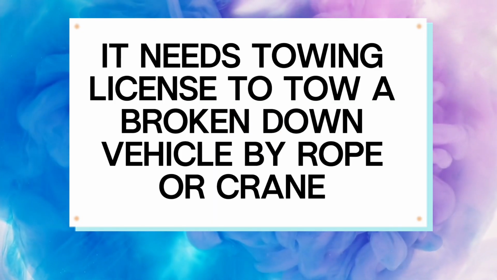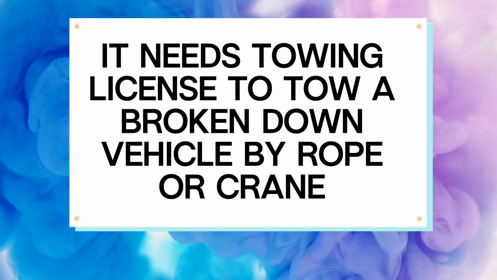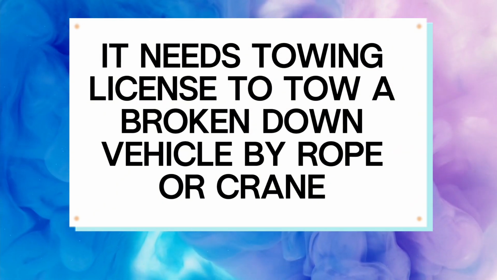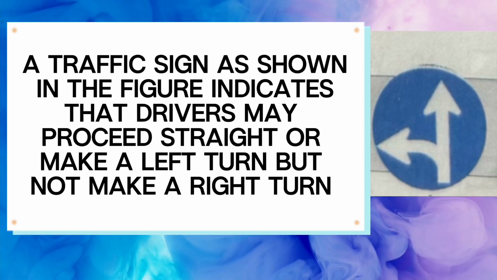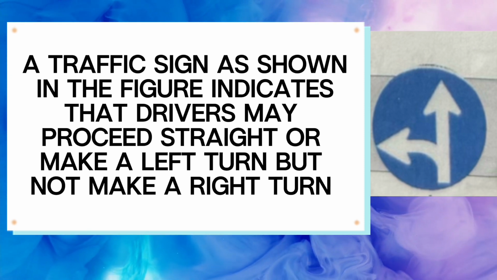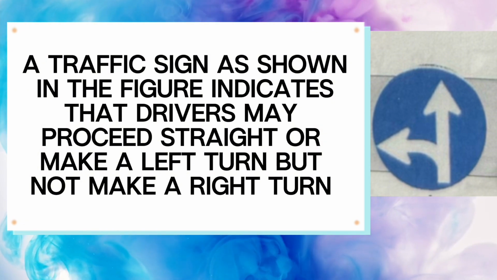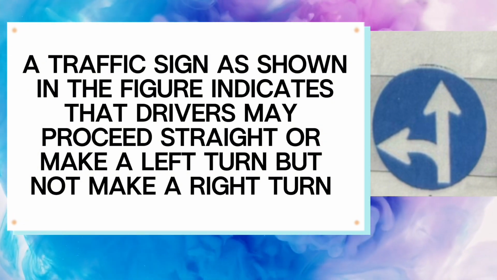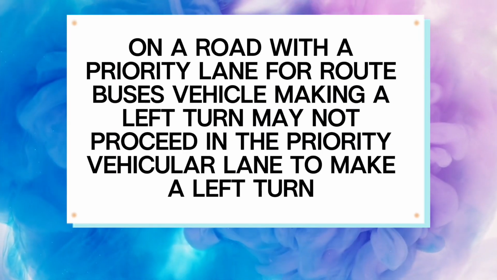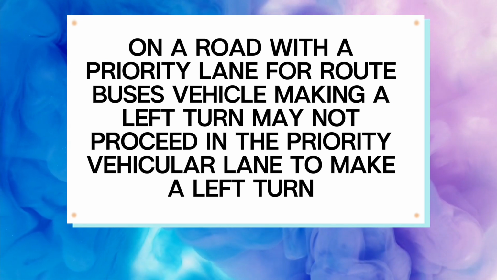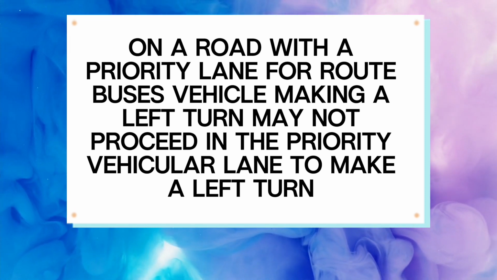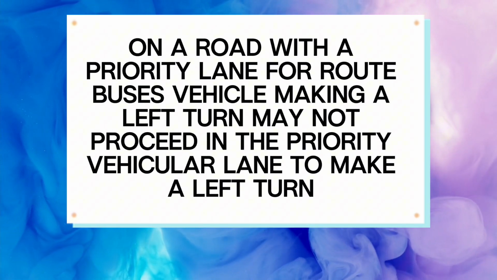True. A towing license is needed to tow a broken down vehicle by rope or crane. False. A traffic sign as shown in the figure indicates that drivers may proceed straight or make a left turn but not make a right turn. True. On a road with a priority lane for route buses, vehicles making a left turn may not proceed in the priority vehicular lane to make a left turn.